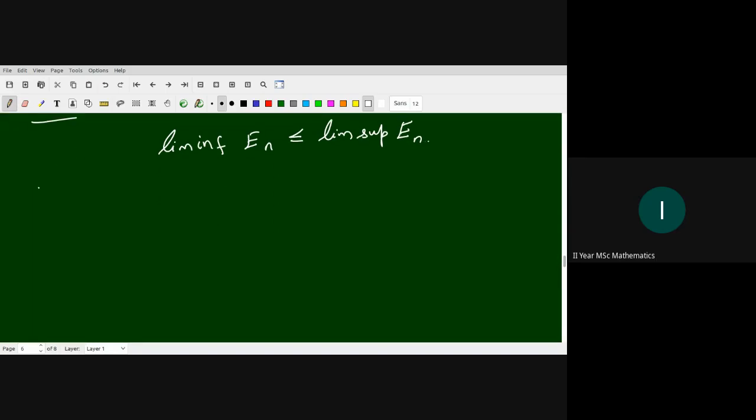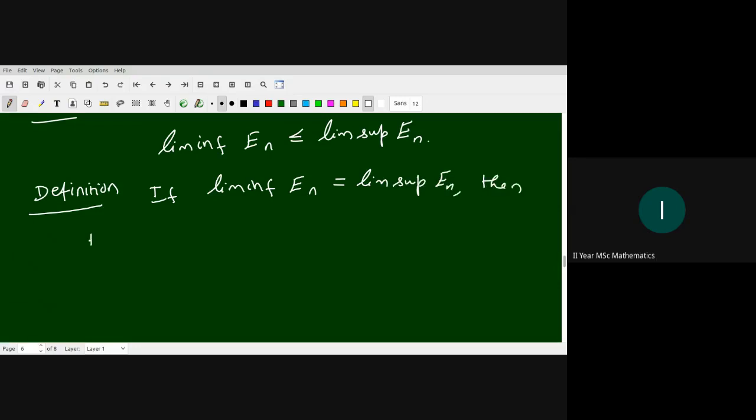In the second definition, we write the limit of the sequence. Define: if limit infimum En equals limit supremum En, then the common value is defined as the limit.